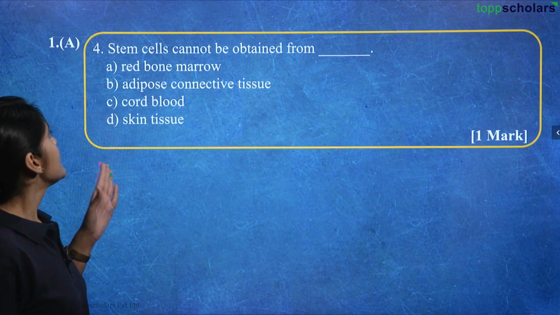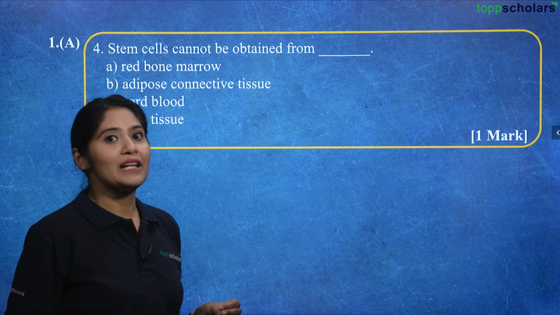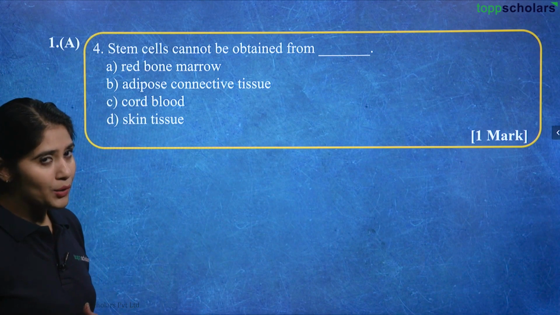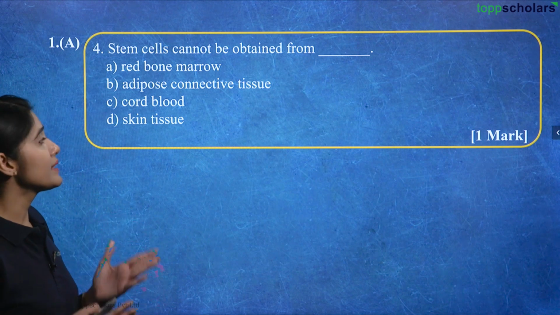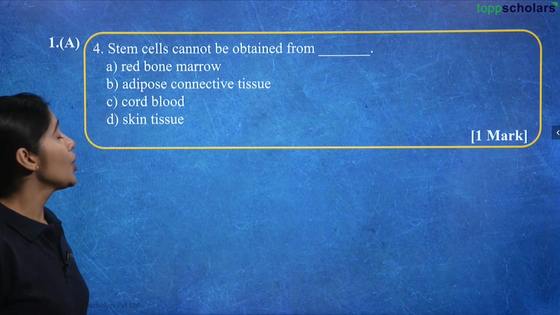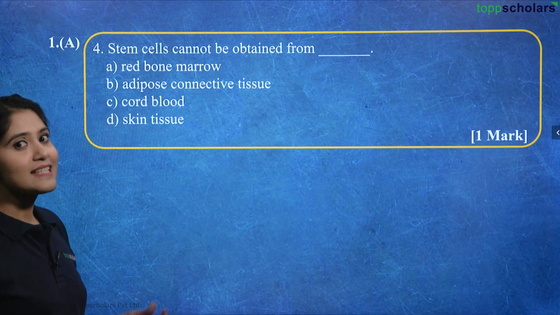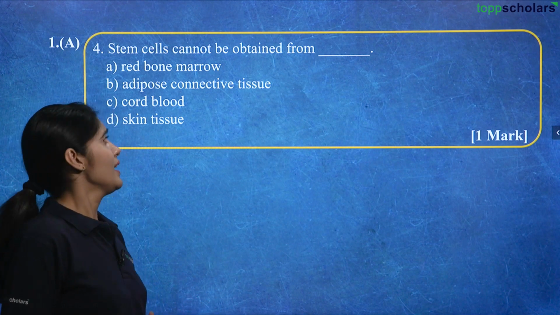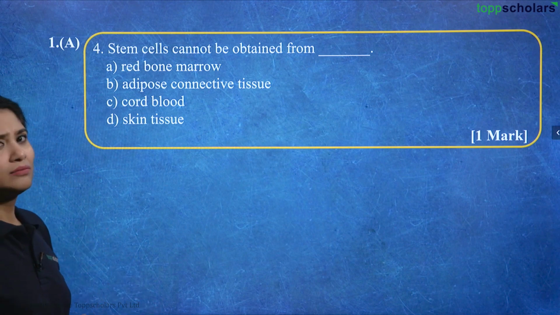Now, next is stem cells cannot be obtained from dash. Is it A. Red bone marrow, B. Adipose connective tissue, C. Cord blood, D. Skin tissues? Where do you think we can't get stem cells from? Is it red bone marrow? Of course not.